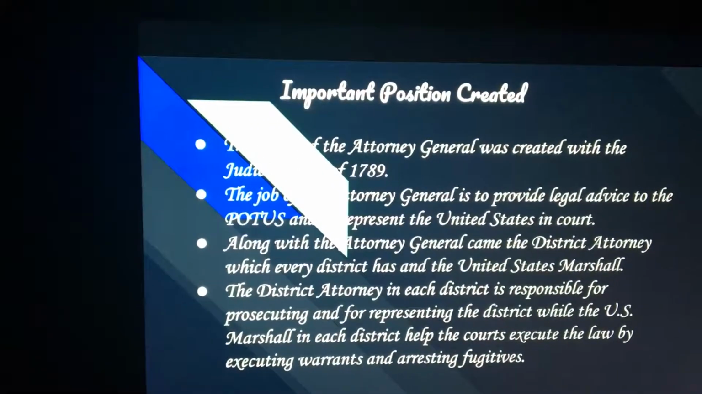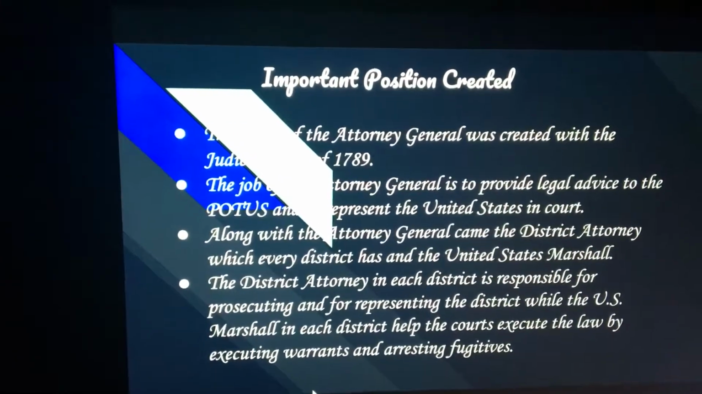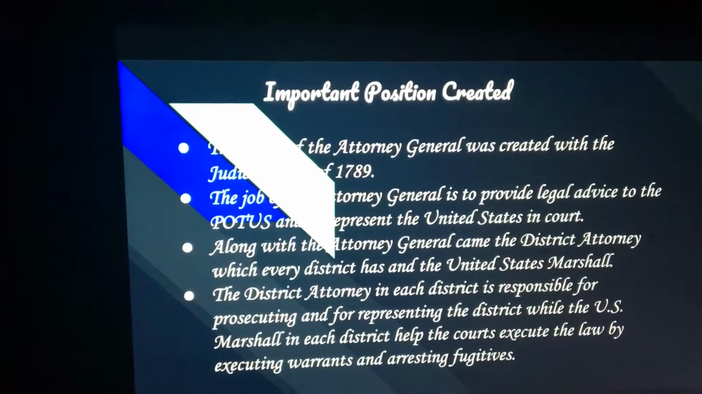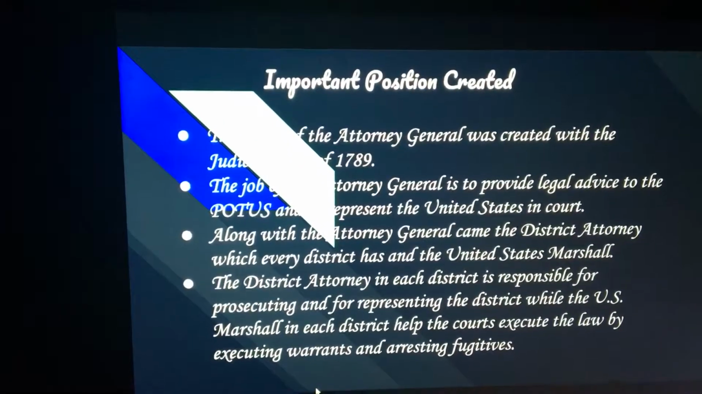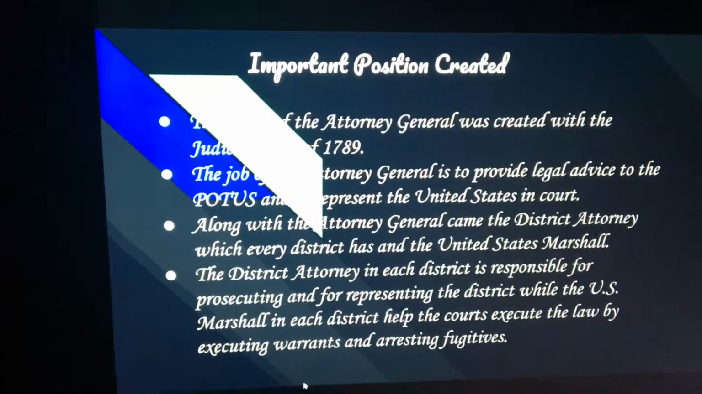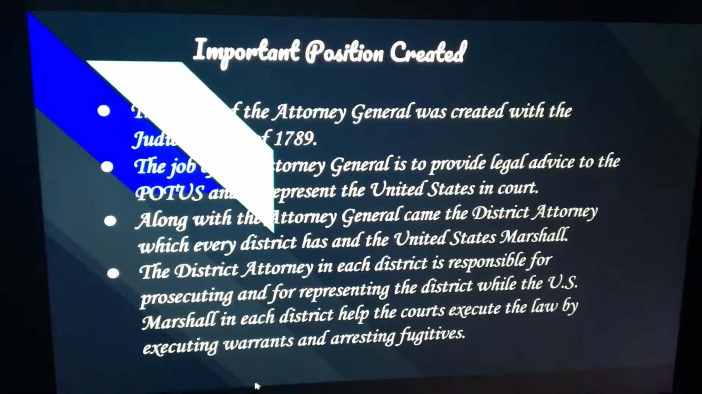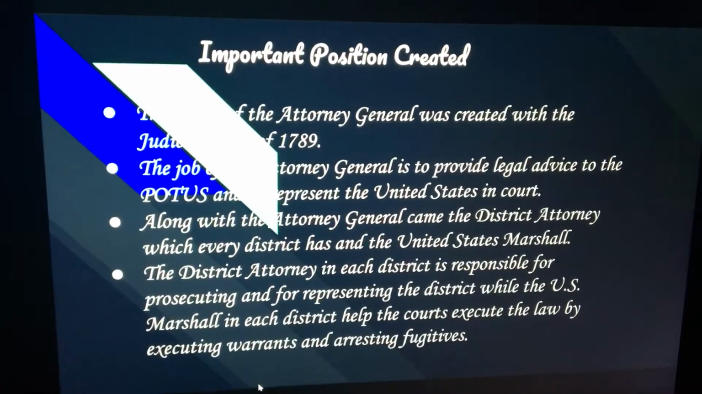Important positions created by the Judiciary Act of 1789. The office of Attorney General was created by the Judiciary Act of 1789. The job of the Attorney General is to provide legal advice to the President of the United States and to represent the United States in court. Along with the Attorney General came the District Attorney, which every district has, and the United States Marshal.